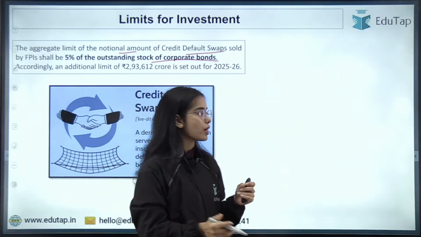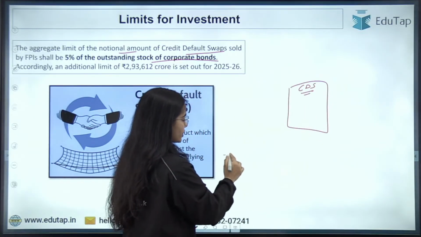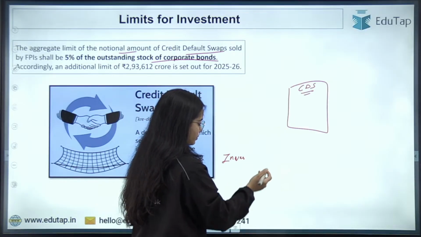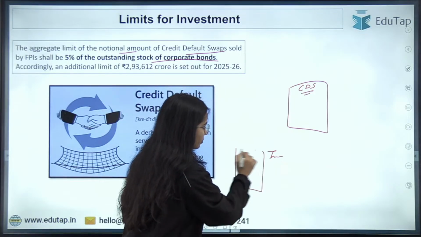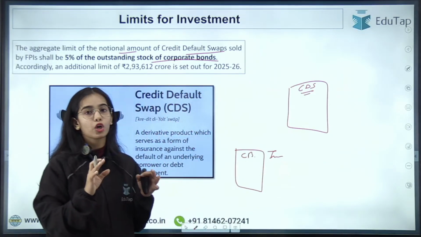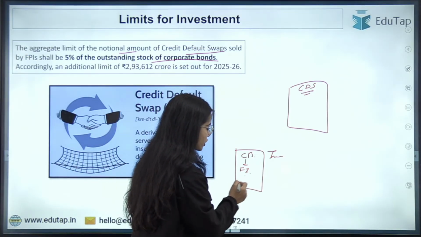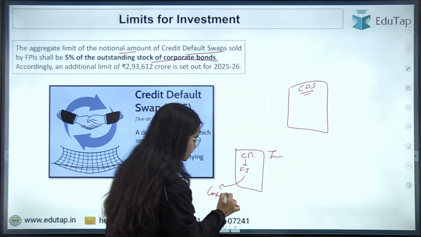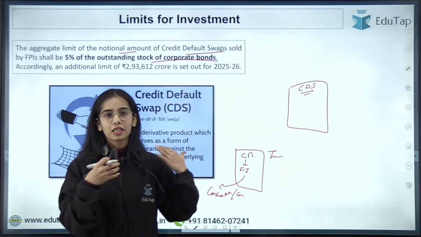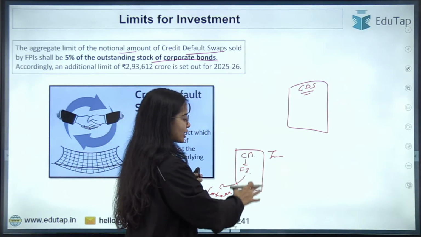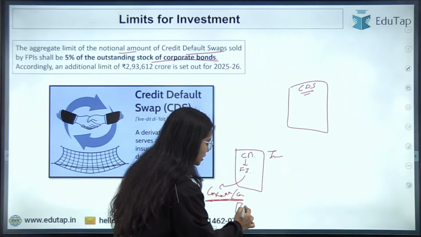First of all, credit default swap, okay? Let's say there is an investor that has bought a corporate bond. Corporate bond, this is a financial instrument through which the corporate, that is the company, is raising the funds, through which the corporate or the company is borrowing, okay?